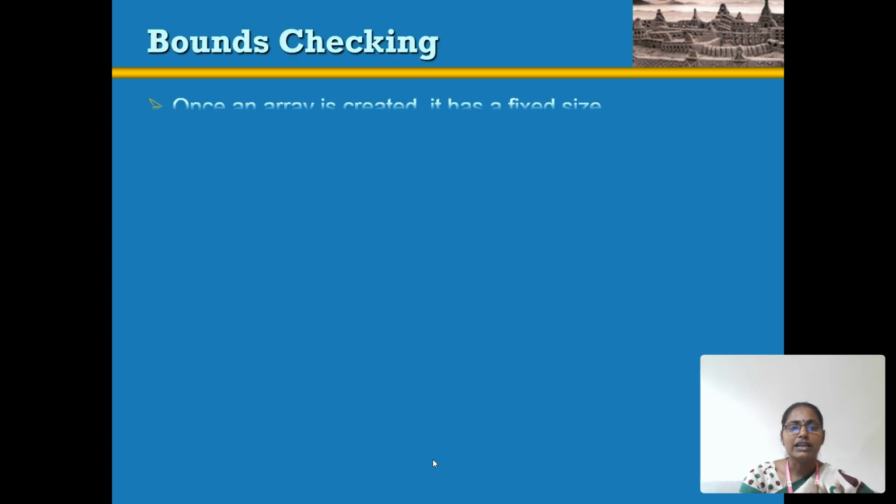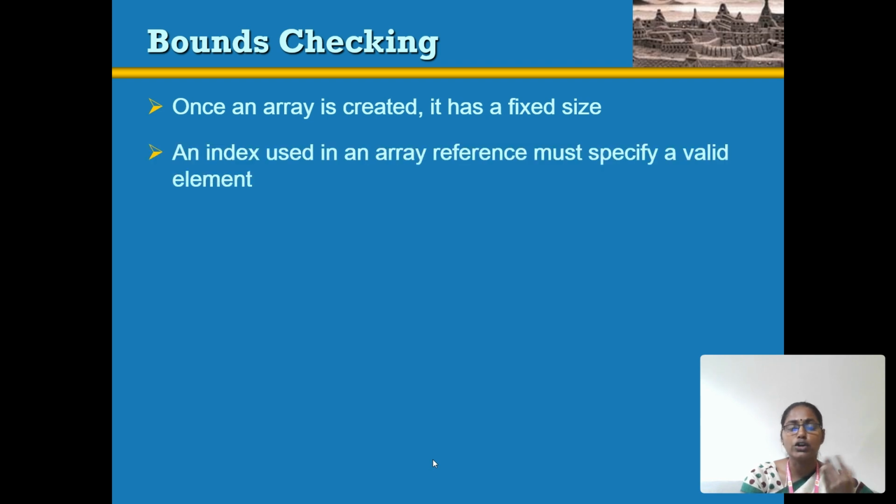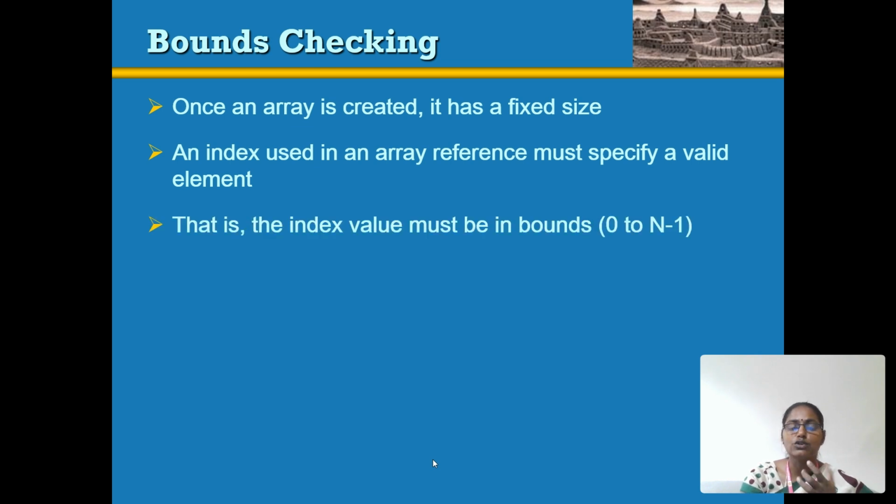Then we have bounds checking. Bounds checking is about array index out of bounds, where the index exceeds the size of the array. We already know that once an array is created, it has a fixed size. Each cell has an index value, from 0 to n minus 1. The index is used as an array reference, and it must be a valid numeric value.